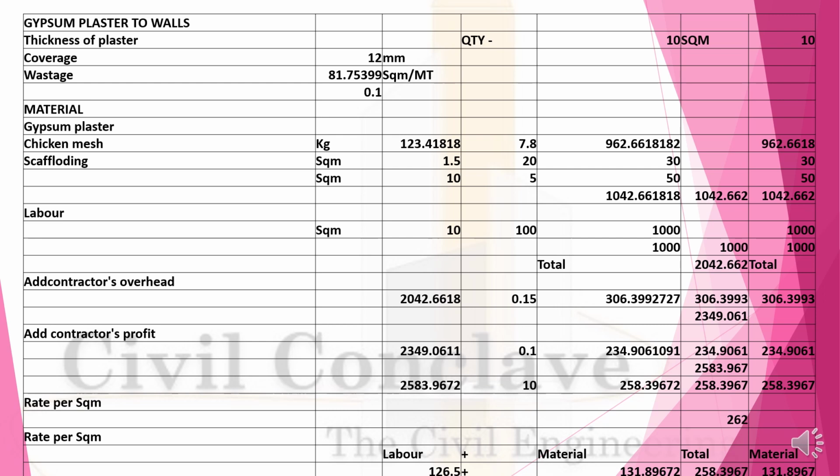Then it comes 1042. Labor will be 1000 rupees. Contractor overhead will be 306, 15%. Profit 10% will be 234. Okay, so the rate per square meter, labor will be 126.5, material 131, total will be 258 for 10 square meter. That means per square meter will be 25.8.